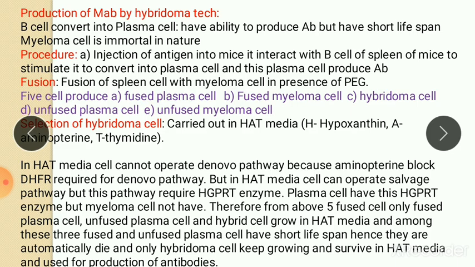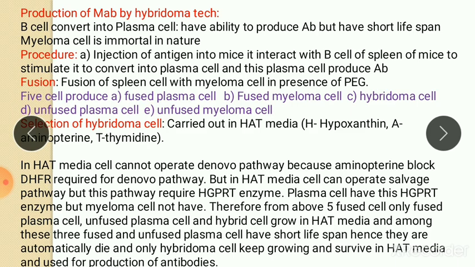For operation of salvage pathway, the precursors are hypoxanthine and thymidine, which is present in HAT media. The plasma cell have this HGPRT enzyme, but myeloma cell does not have this enzyme.